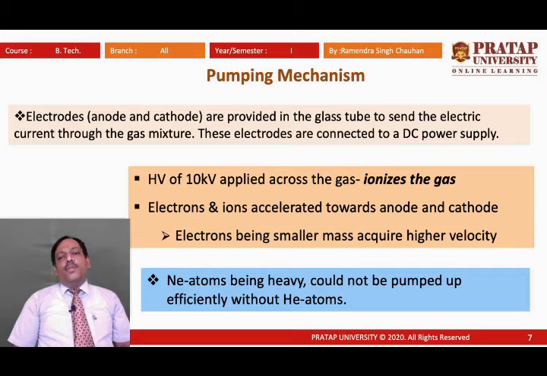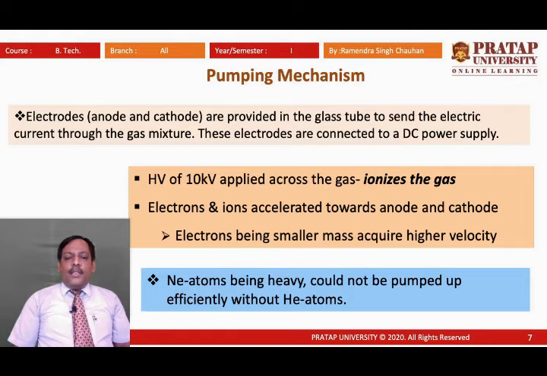As the volume is in a 10:1 ratio, for every neon atom there are roughly 10 helium atoms. So, when an excited helium atom collides with a neon atom, it can transmit its energy to the neon atom, and in this way neon atoms get the energy required for excitation.